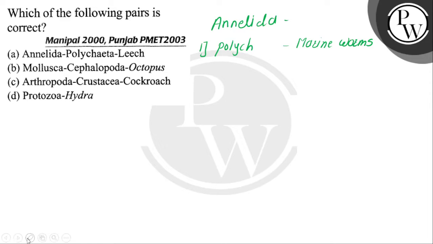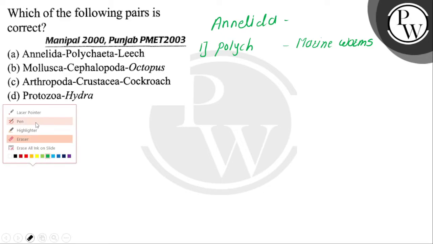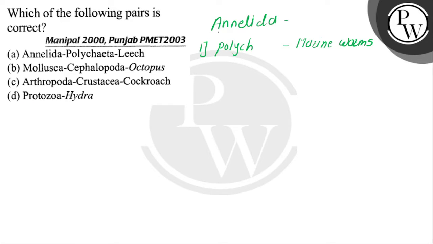Actually, there is a spelling mistake. Polychaeta, P-O-L-Y-C-H-A-E-T-A. The second is the Oligochaeta. Example is the earthworm. These are again segmented, coelomate organisms. Oligochaeta, example is the earthworm.